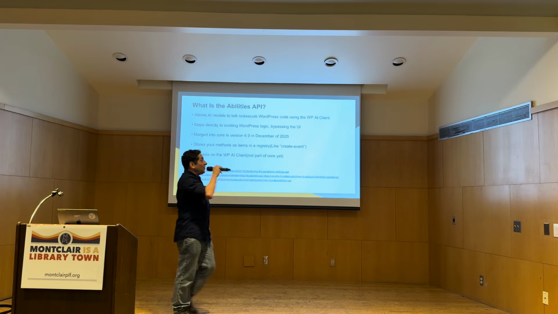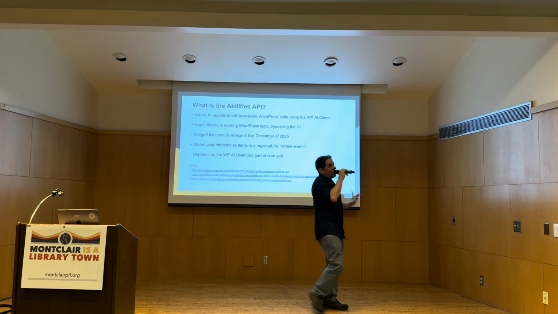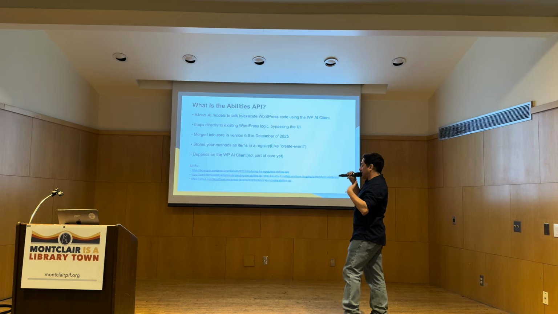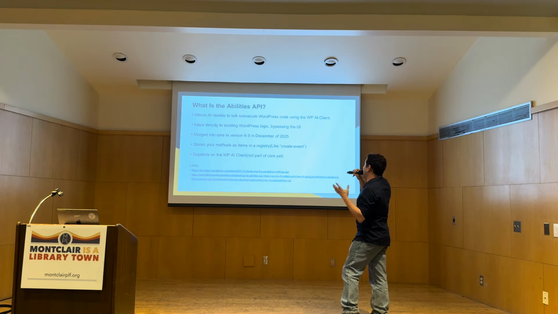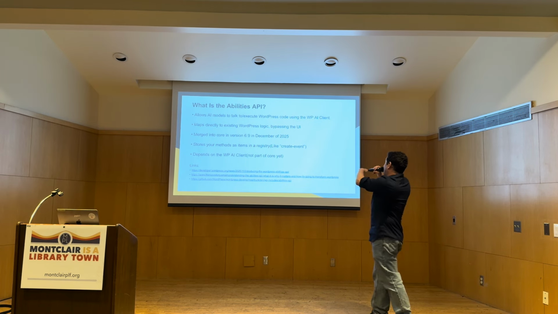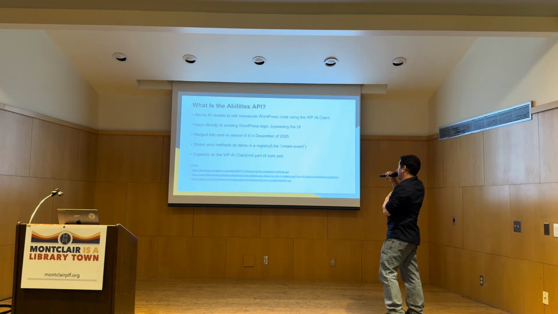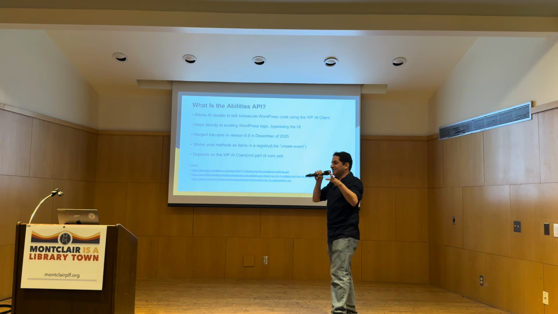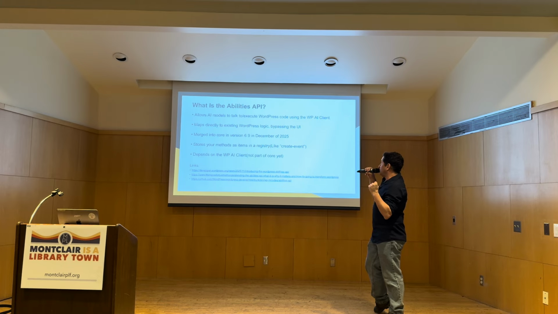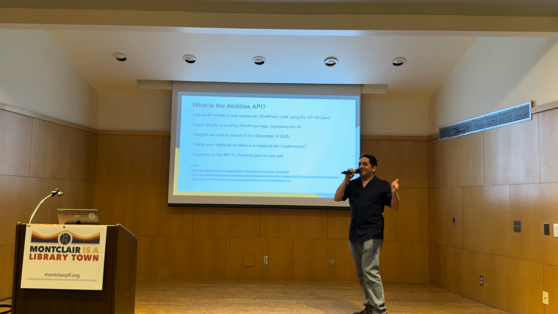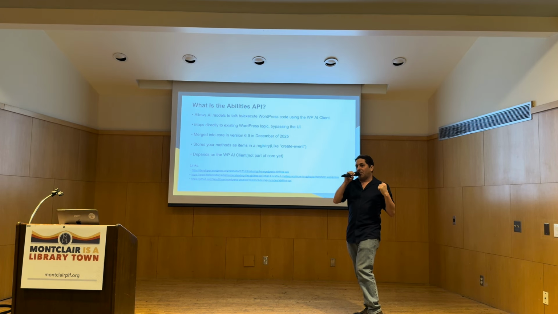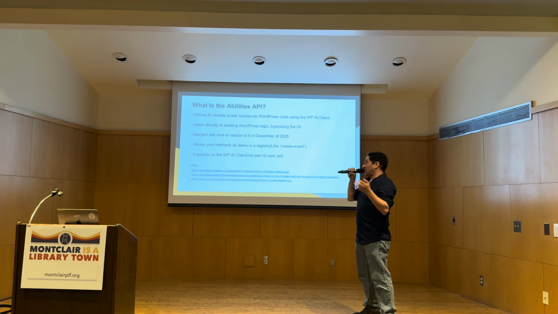Okay, so what is the Abilities API? On a high level, it does exactly what I was saying before. It allows AI to talk to and execute our WordPress code, which also needs the WP AI client, which we'll go into more later. The Abilities API basically allows you to map a language model directly to your WordPress logic, so you can execute any functionality in your plugin by bypassing the user interface and just using a prompt.